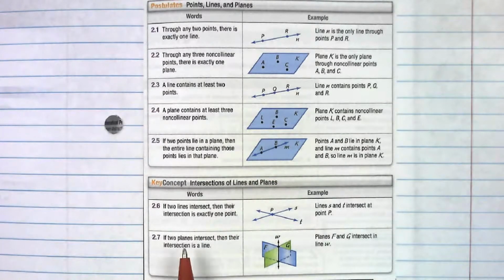Now about the intersection of lines and planes. If 2 lines intersect, then their intersection is exactly 1 point and 1 point only. These 2 lines, line S and line T, intersect at point T. And then last, if 2 planes intersect, their intersection is a line. So here we have plane F and plane G, where they intersect is line W. You should have these memorized. Also, do not feel the need to copy down the pictures here. If you don't want to, you should be able to find these in your text, no problem.